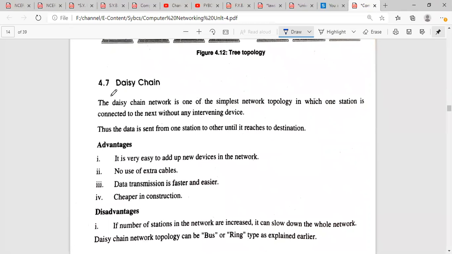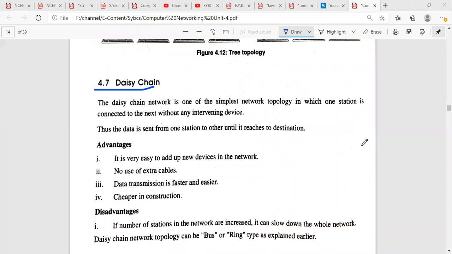After that, there is another topology which is daisy chain. The daisy chain network is one of the simplest network topologies, in which one station is connected to the next without any interconnecting devices. Thus, the data is sent from one station to another until it reaches the destination.